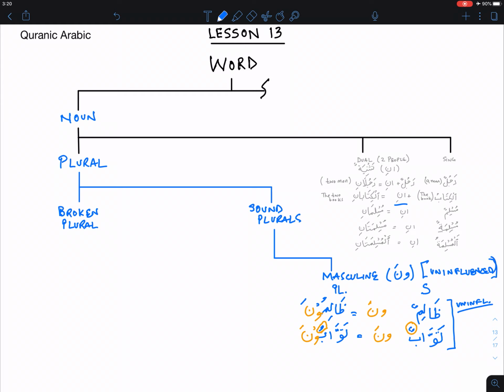Inshallah, that said, I will talk about the feminine in the next lesson. With that, practice this, go to the Quran, find words that you can identify as sound plurals, inshallah, and that'll help you recognize the words.